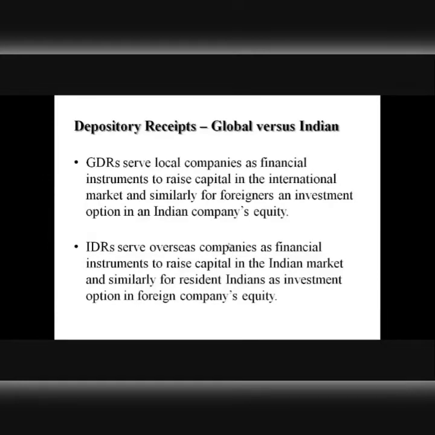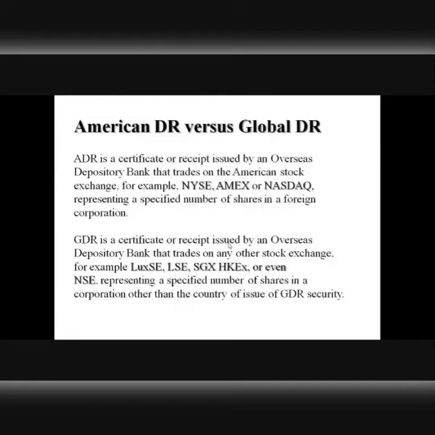So I hope you are able to understand this distinction between the depository receipts in terms of the issuer. If the issuer is a foreigner, then it will be an IDR. If the issuer is a local Indian company, then it will be a GDR, right? Now, one more distinction we need to understand. Similarly, we can have ADRs and GDRs, right?